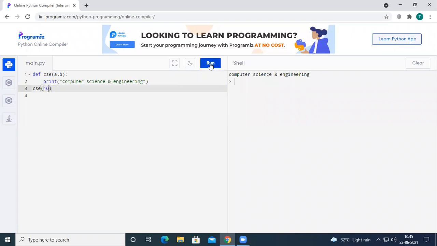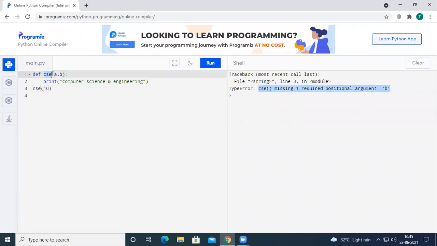If you don't pass two values, or if you pass only one value, then it is saying that CSC is missing one required positional argument B. So the 10 value has been passed to A, but in order to execute the CSC, we need to pass two values, A and B. So we have passed A, but you don't pass B.